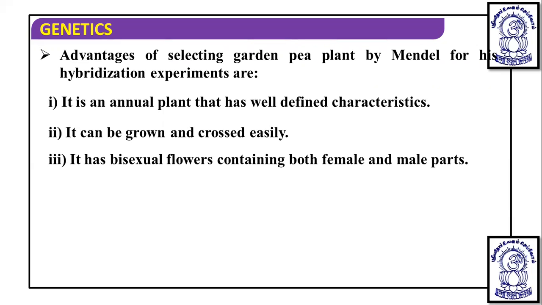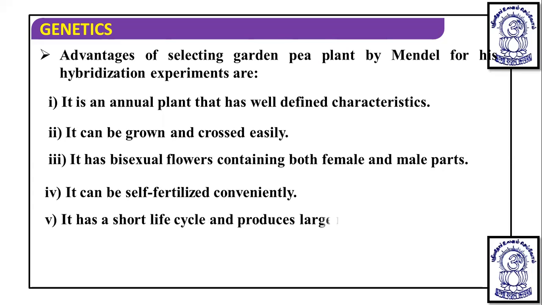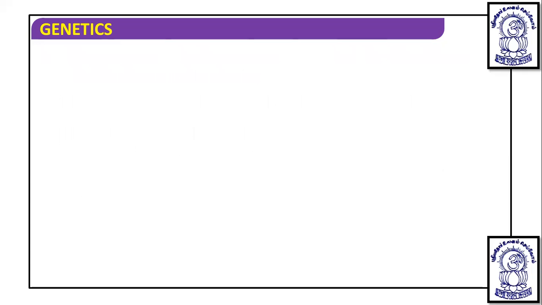It is a bisexual flower containing both male and female sex organs, that is, stamen and carpel. It can be self-fertilized conveniently, has a short life cycle and produces a large number of offspring.